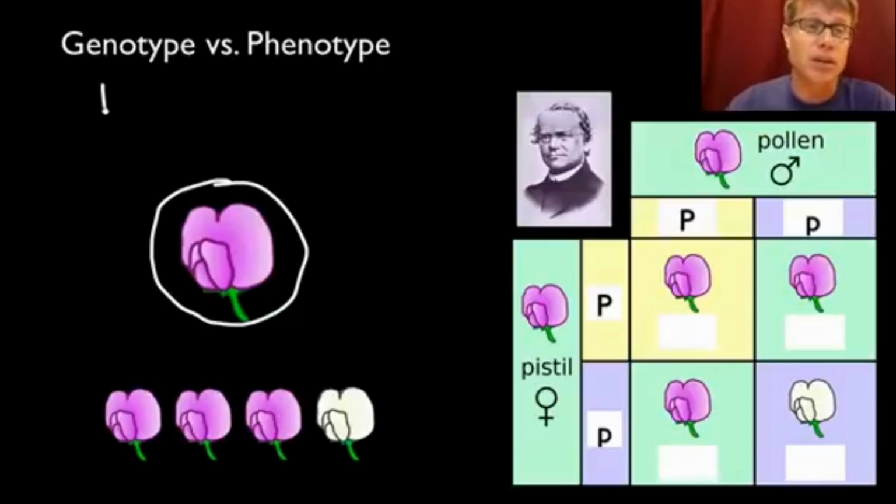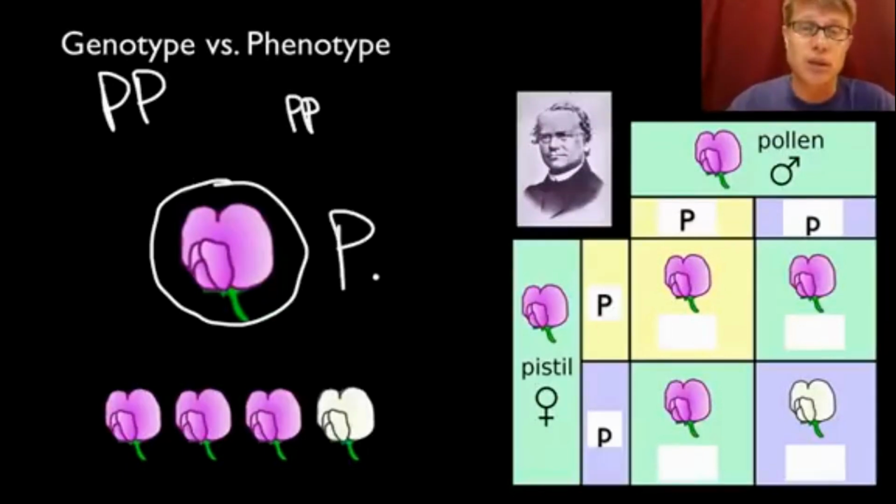And so if we look at the parents, big P represents one purple flower. Little p represents the white flower, and so each of these would be big P, little p. And so you can use a Punnett square. A Punnett square, you put the pollen or the male here, the female right here, and each of these genes